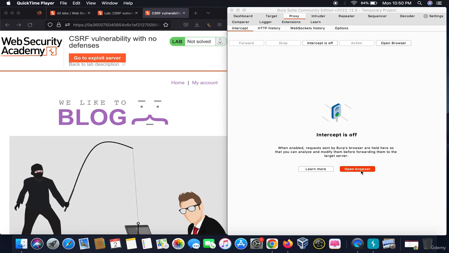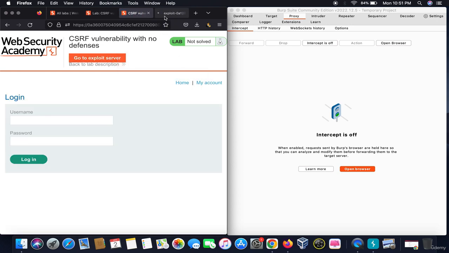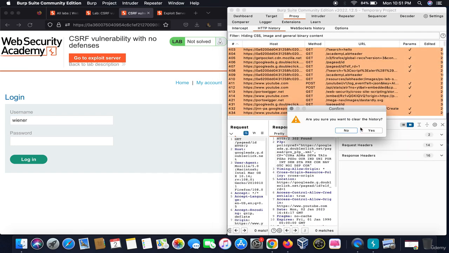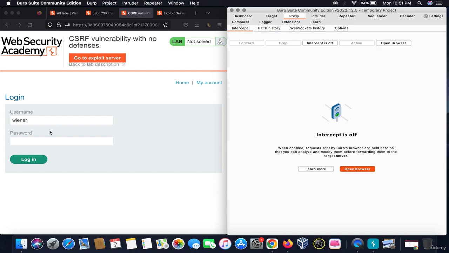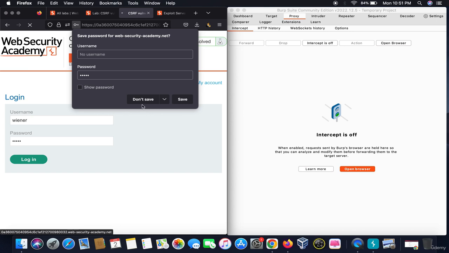In this illustration, we will be seeing how CSRF attacks are performed. Consider this as a normal website. We will go to the My Account page and open the exploit server in another tab. We have the default username and password of this website. We will clear the HTTP history beforehand so that we can see things. I write the username as Veena, the password as Peter, and click on login.